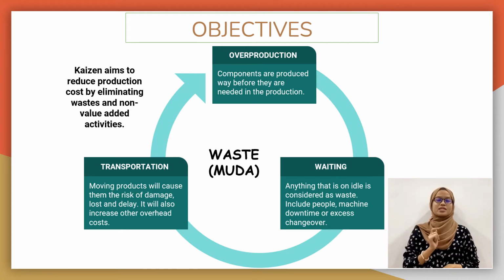The third waste is transportation. Moving inventory will incur costs and increase the risk of delay, damage, and also loss. It can also impact other overhead costs such as higher labor overhead, fuel costs, and energy costs. This waste is caused by poor plant design.